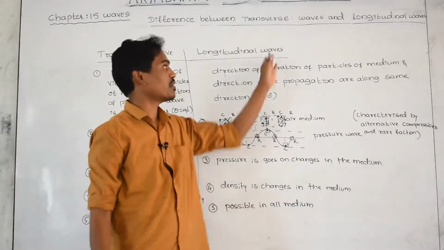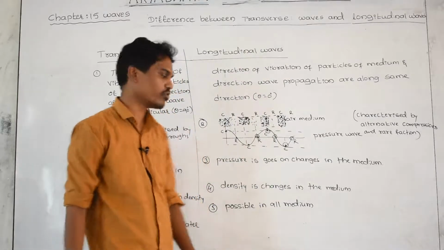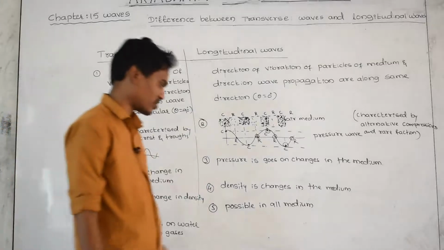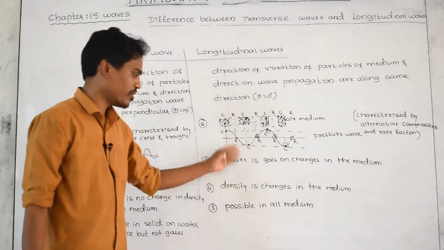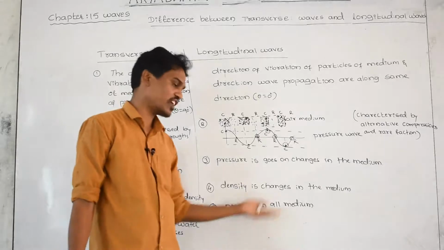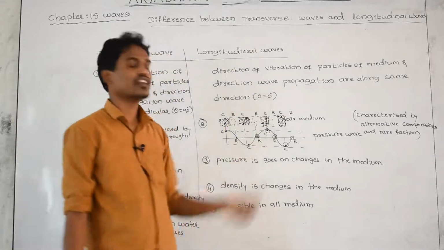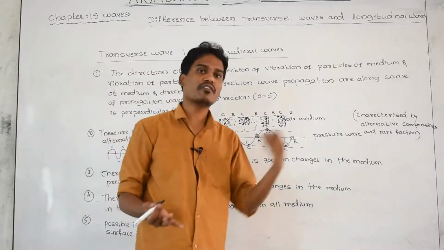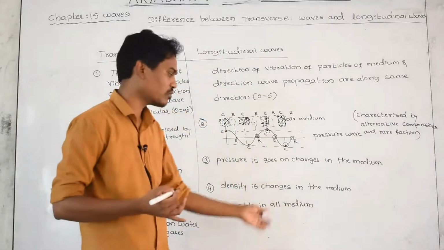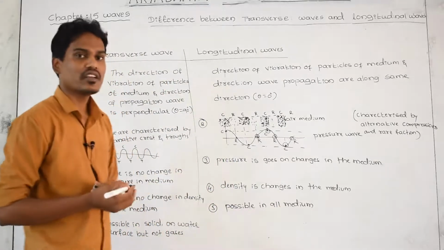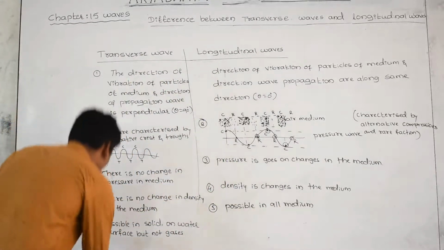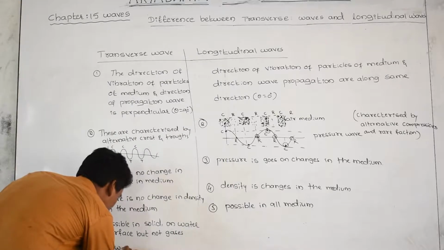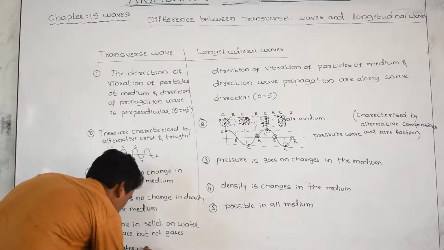That's why the example for a longitudinal wave is a sound wave, which is possible in gas also. Yes, air is nothing but a gas. Therefore it may be possible in solid, in liquid as well as in gas. Sound wave is able to travel in the air medium. Air contains many gases. Therefore the last possible example you can take is the water wave.